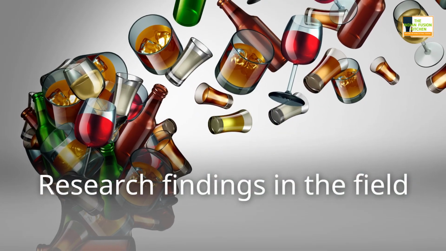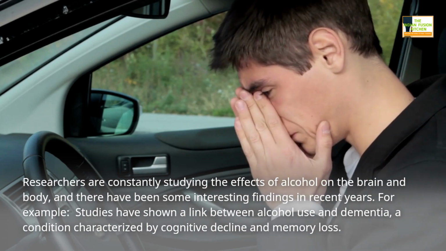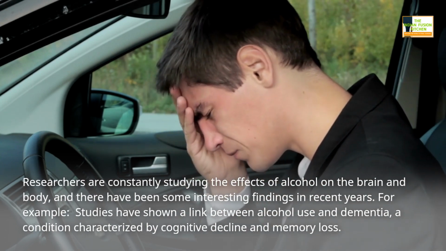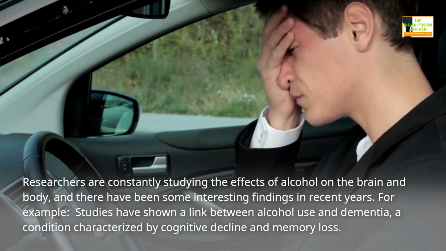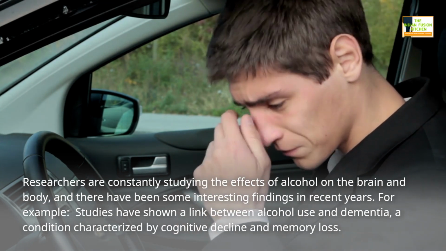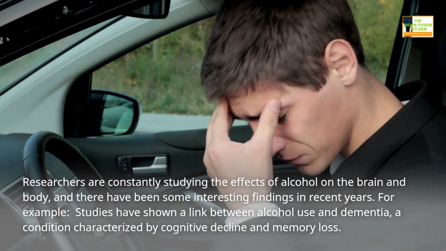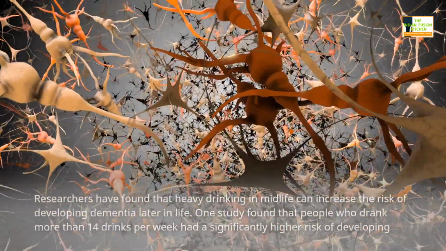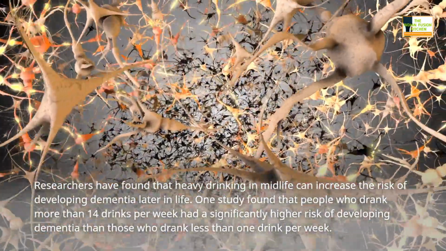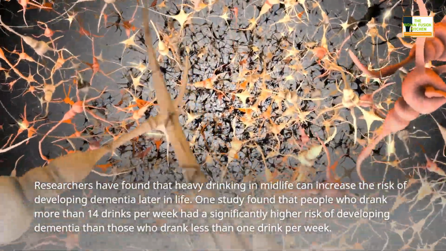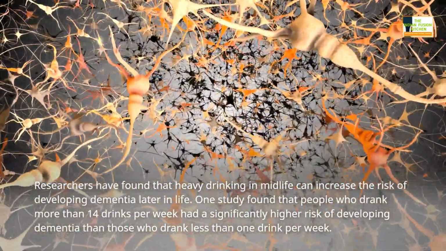Research findings in the field. Researchers are constantly studying the effects of alcohol on the brain and body, and there have been some interesting findings in recent years. For example, studies have shown a link between alcohol use and dementia, a condition characterized by cognitive decline and memory loss. Researchers have found that heavy drinking in midlife can increase the risk of developing dementia later in life. One study found that people who drank more than 14 drinks per week had a significantly higher risk of developing dementia than those who drank less than 1 drink per week.